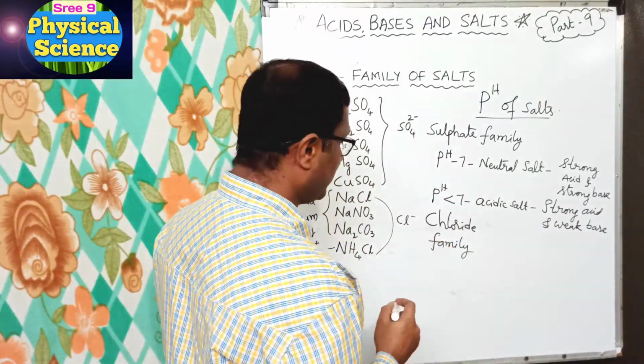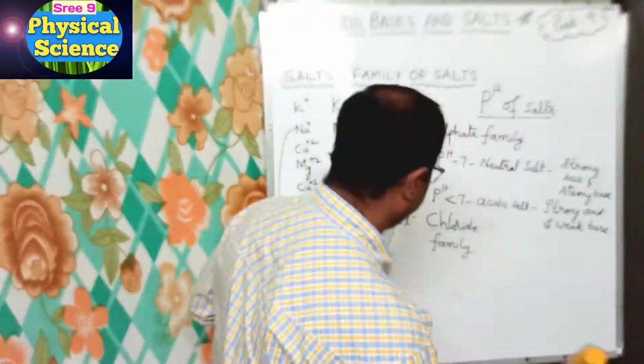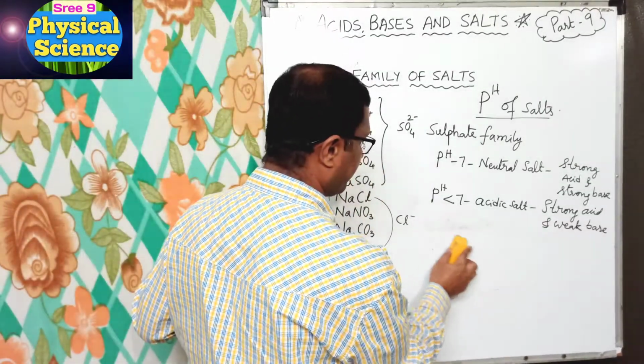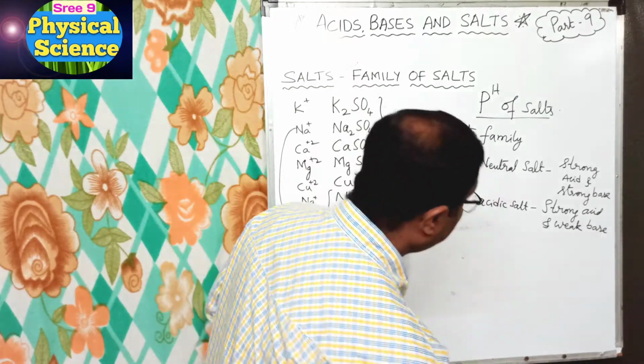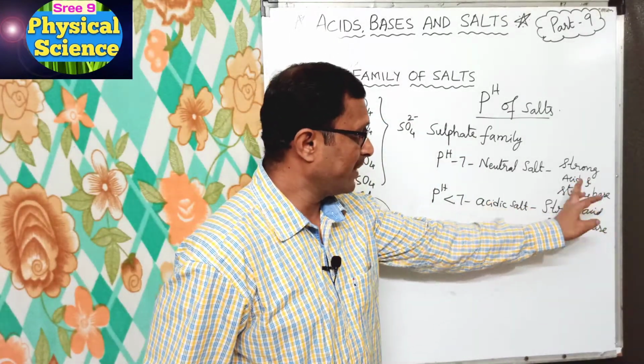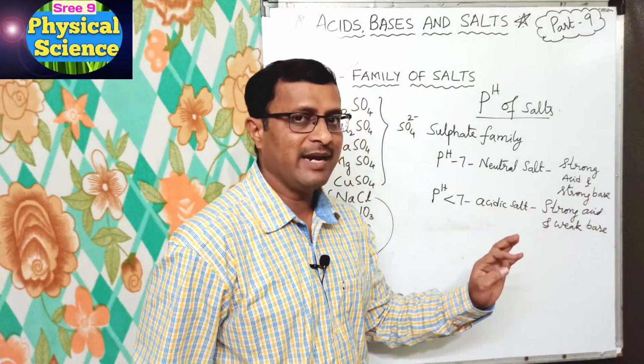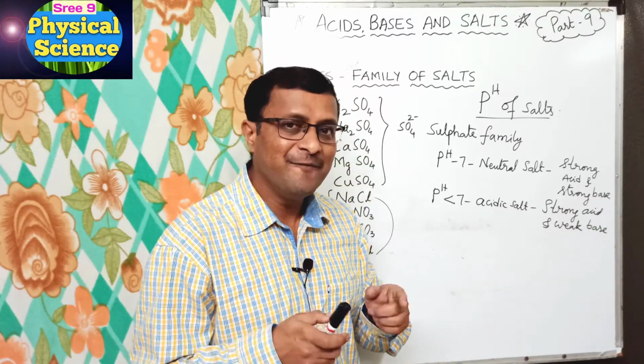Now, here we learn strong acid and strong base, strong acid and weak base, and strong base and weak acid.